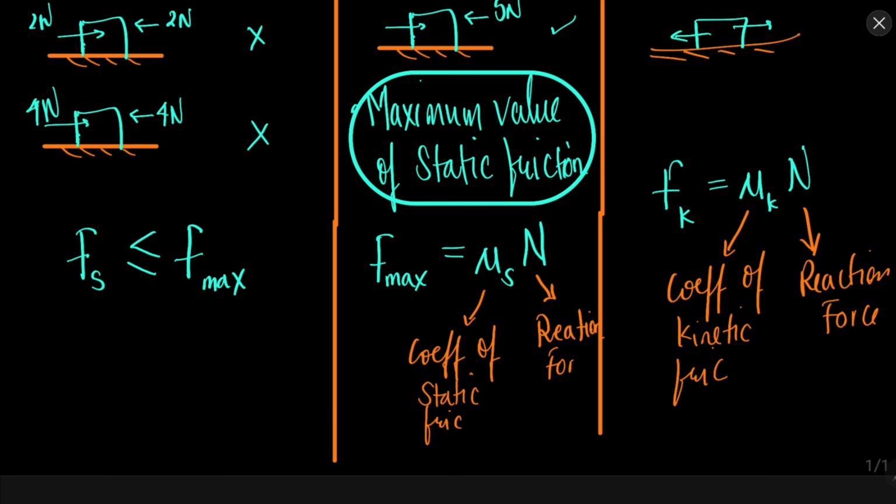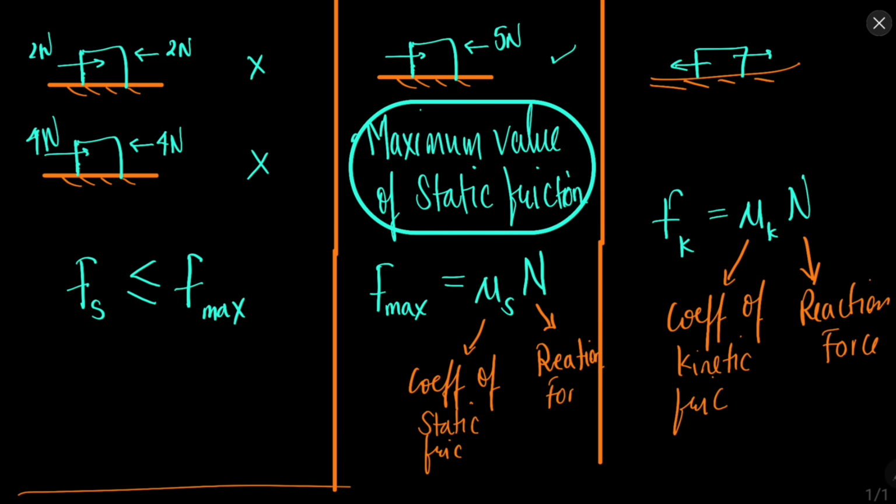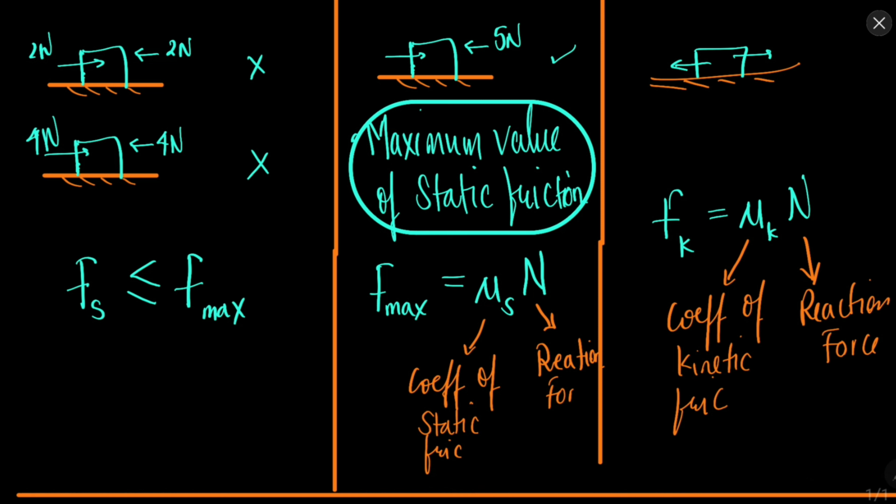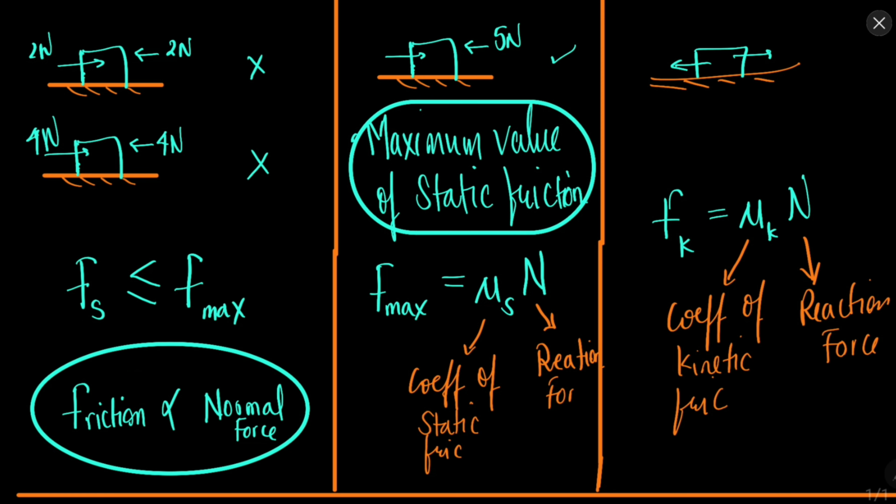So it is quite simple to understand. According to the formula, the friction depends on the normal force, or the reaction force. So this is quite understandable.